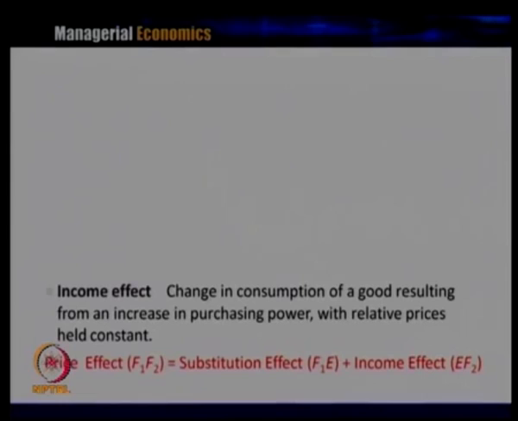So, in the previous class the price effect is F1 F2, which is equal to the substitution effect, F1E, plus the income effect, EF2. Let us take a numerical to understand the concept of price effect, income effect and substitution effect. We have information about the price of x and y, the quantity of x and y, the income, and also the utility the consumer receives when they consume a specific combination of goods x and y.